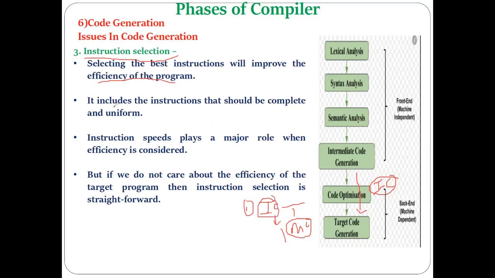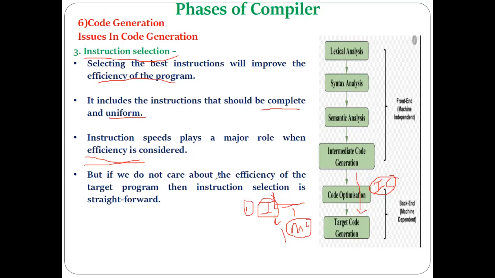So what kind of things have to be considered when the machine instruction has to be selected? The instruction selected for a particular intermediate code instruction must be complete, it must be uniform, and it must be correct. Okay, and if the instruction selection is done considering these factors, then definitely the machine code that gets generated will be efficient machine code.